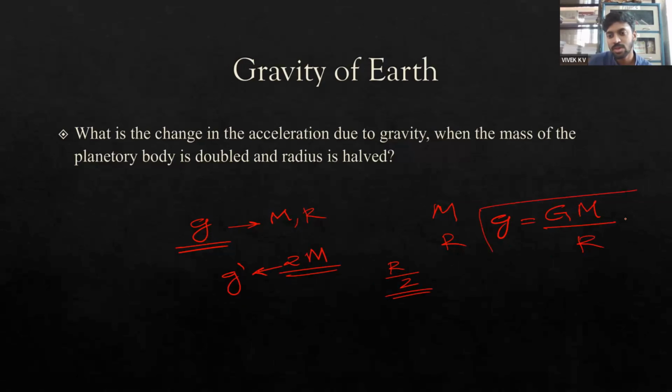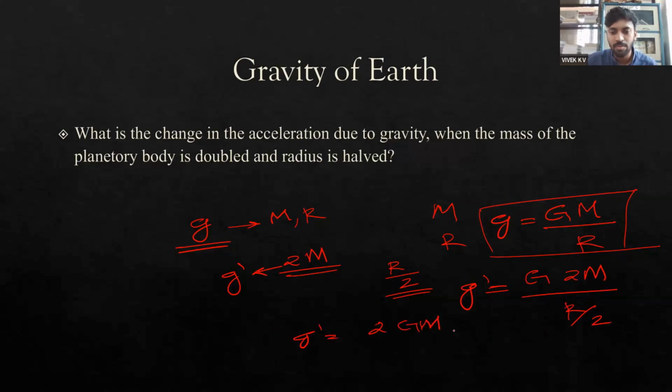This is the initial condition g. Now g dash, the changed acceleration due to gravity, will be equal to the universal gravitational constant, which remains the same, G, and the mass changed to 2M, divided by the radius being half, so R by 2.